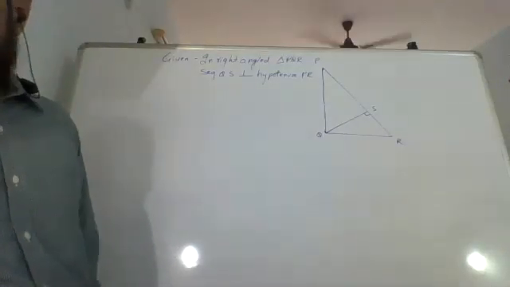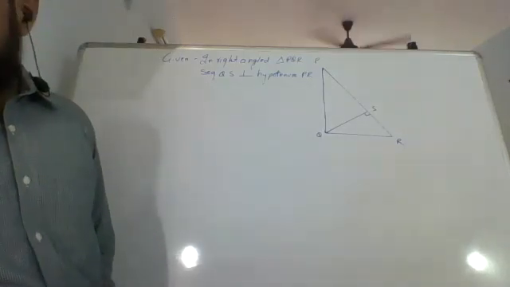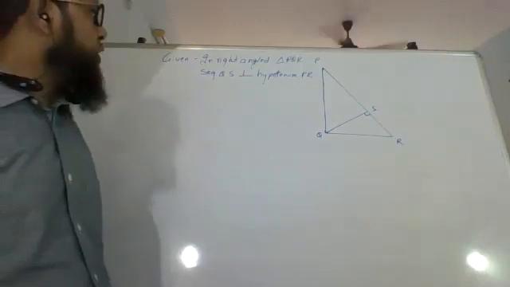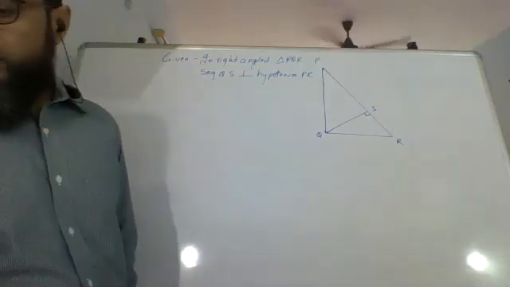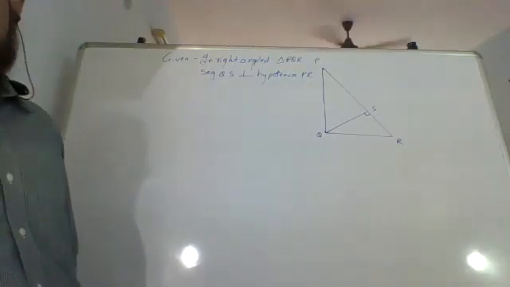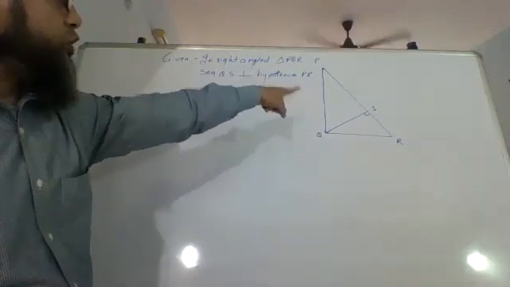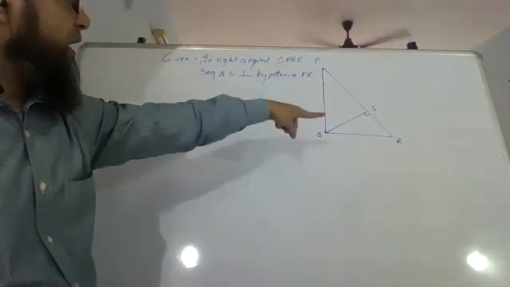So in geometric mean, the theorem of geometric mean: in a right angle triangle, the perpendicular segment to the hypotenuse from the opposite vertex is the geometric mean of the segments into which the hypotenuse is divided. That means QS is the geometric mean of PS and SR.